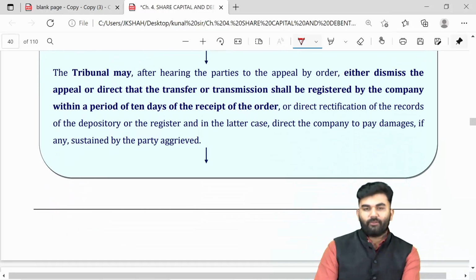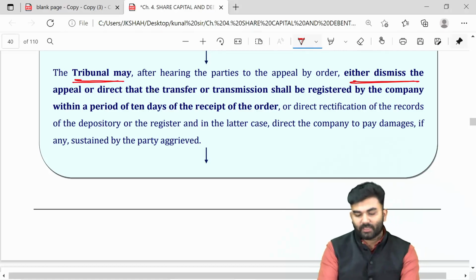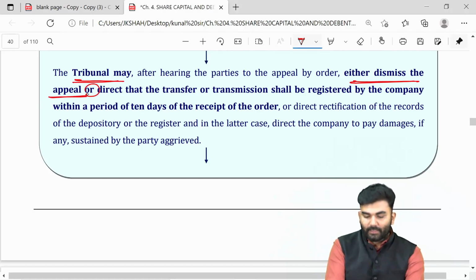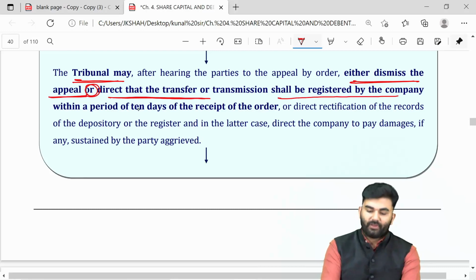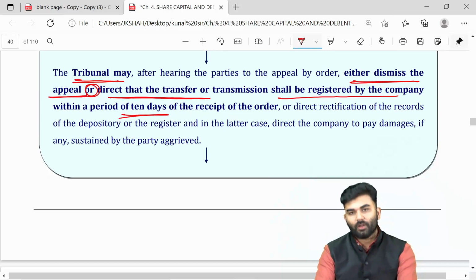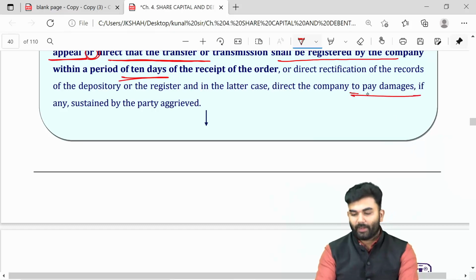Once the matter has been filed, the tribunal will either dismiss the appeal or else direct the company to transfer the securities within 10 days. Or else the company will be asked to pay damages to the aggrieved party.